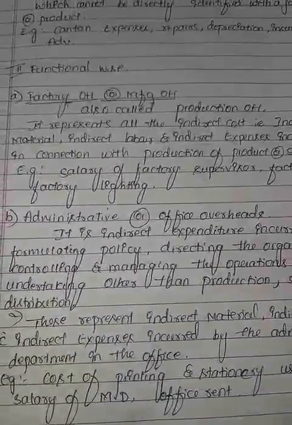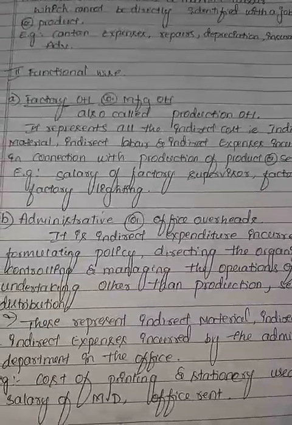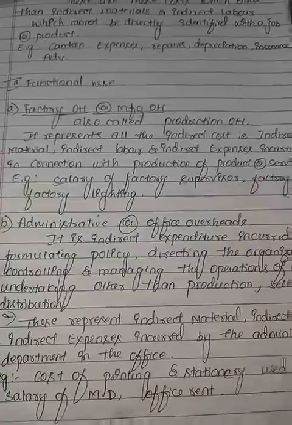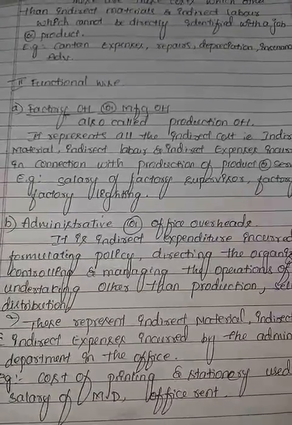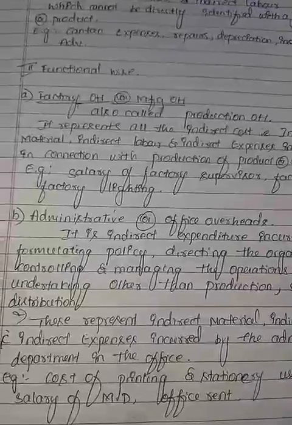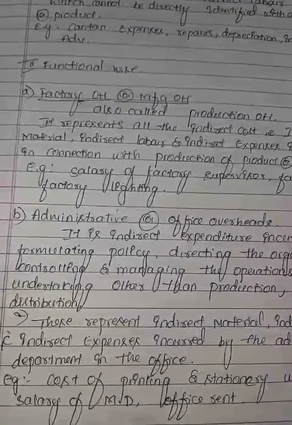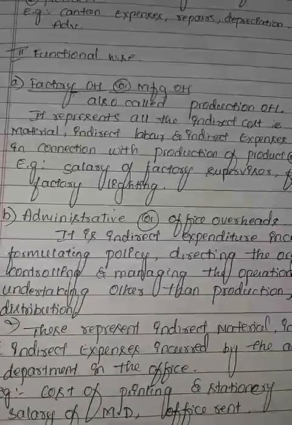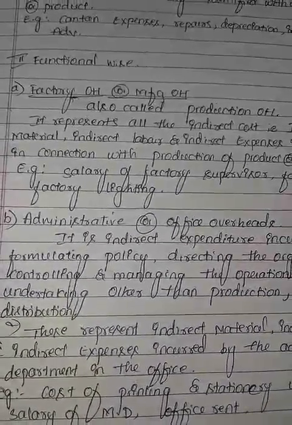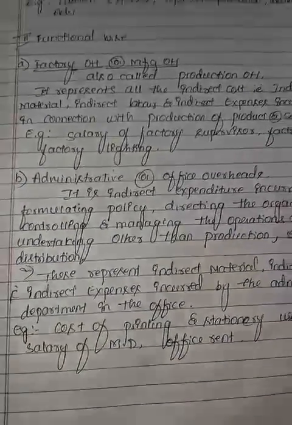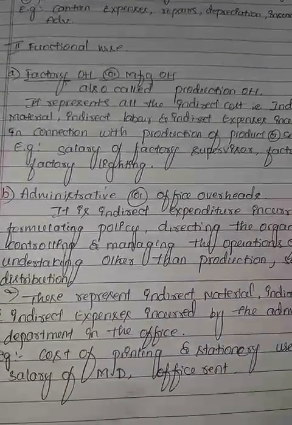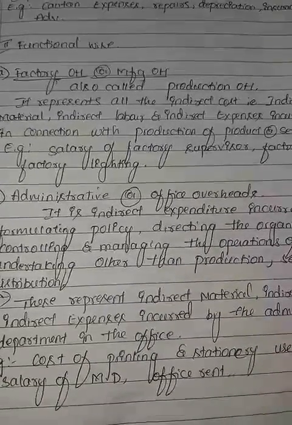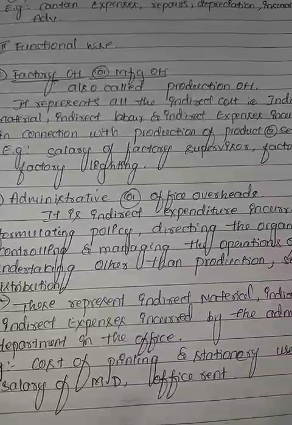It means indirect expenditure incurred for formulating policy, directing the organization, controlling and managing the operations of the undertaking, other than production, selling and distribution, called administration or office overhead.